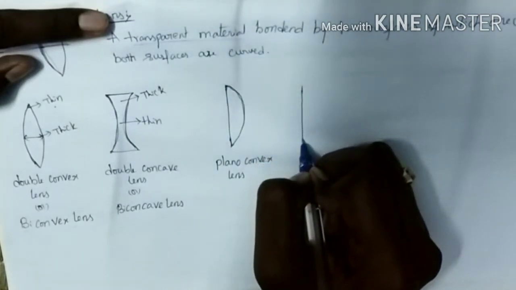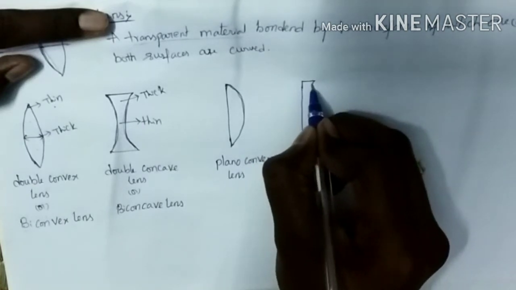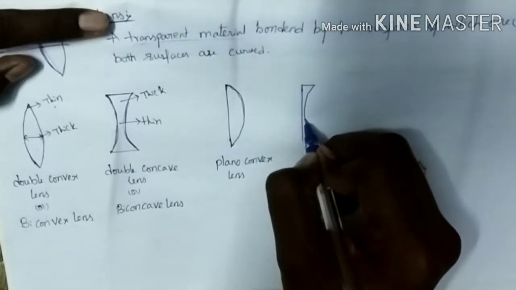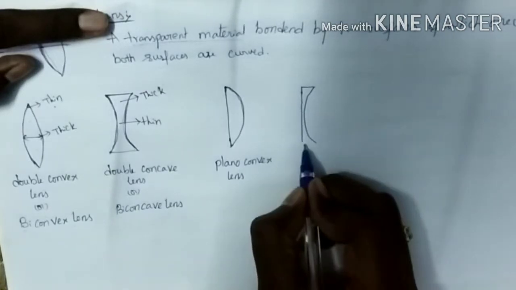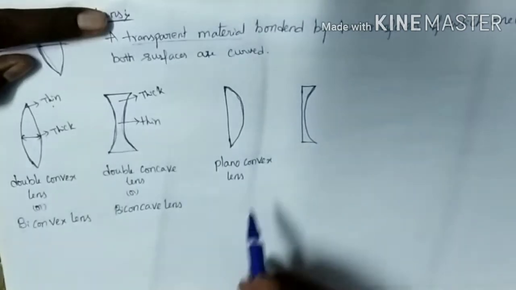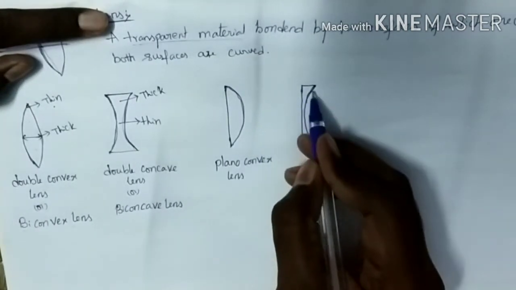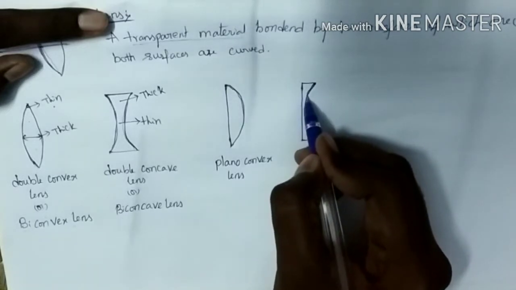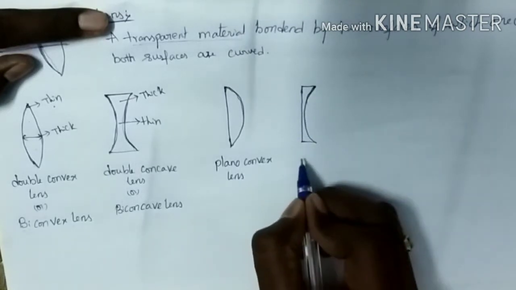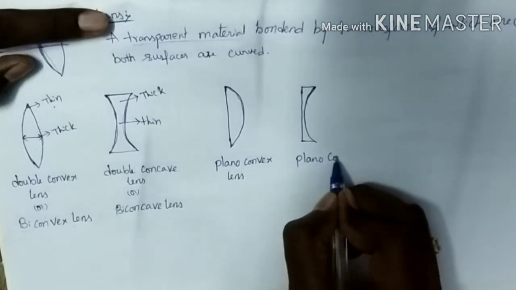That lens consists of one plane surface and the other concave surface. Only one curved surface is there here. Such type of lens we call a plano-concave lens.